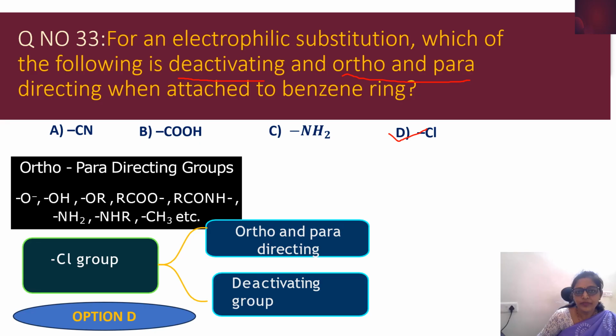So whenever an unsymmetrical reagent is added to an unsymmetrical alkene, we have to apply Markovnikov's rule. Hydrogen will go to that double bonded carbon which has more hydrogens, and bromine will go to that double bonded carbon which has fewer hydrogens.